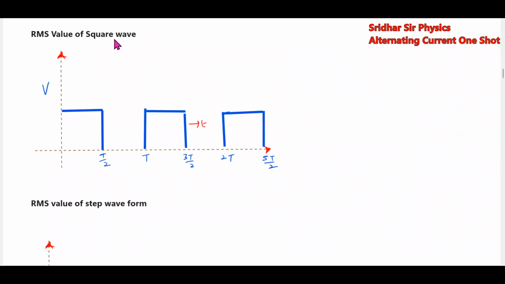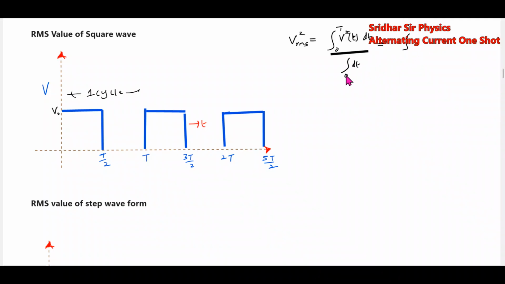Next we have the RMS value of a square wave. Let the amplitude be V naught. Then this will become one cycle. We'll integrate like this. V RMS square equals 1 by T, integral of 0 to T of the square of it.